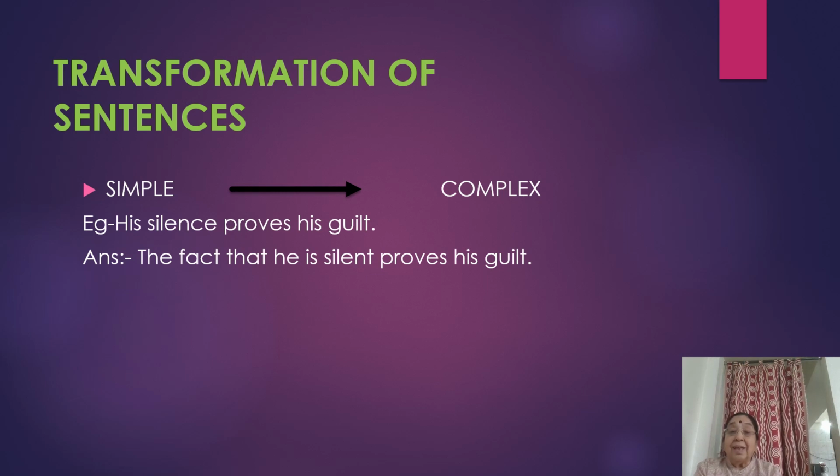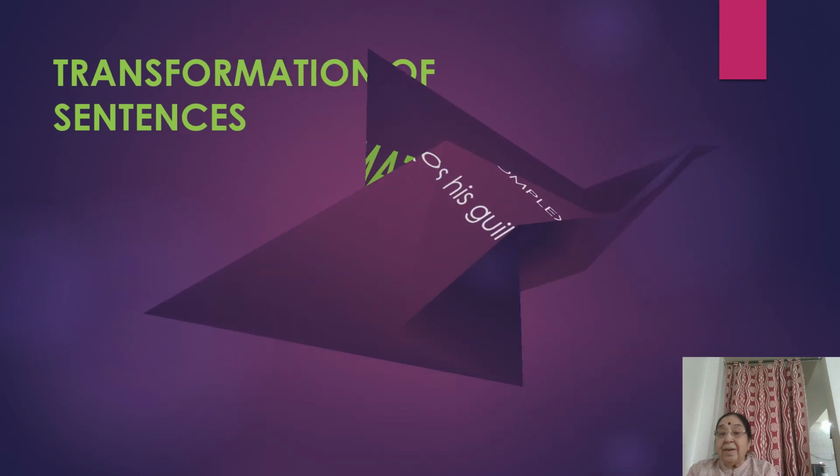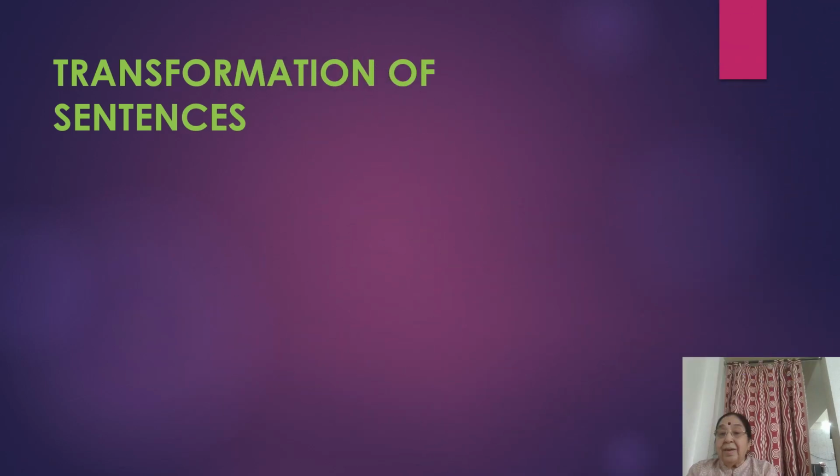A complex sentence has a main clause and a subordinate clause. The fact that he is silent is one clause, proves his guilt is the other clause. So in a complex sentence, we have two clauses, and the second clause, that is the subordinate clause, will always have its kind. Clear, children? Now, next will be from compound to complex.